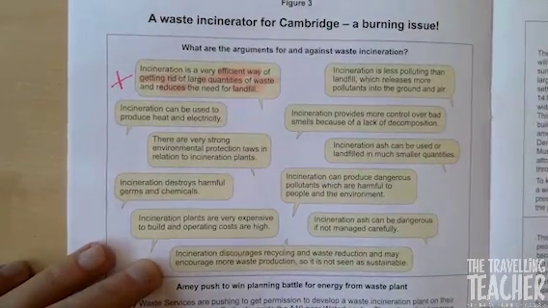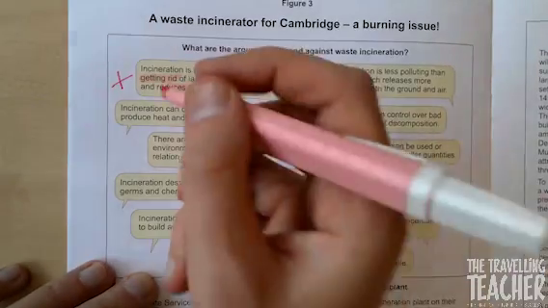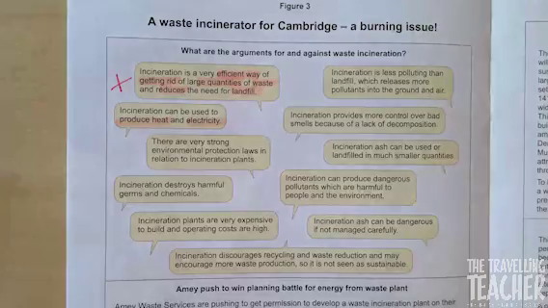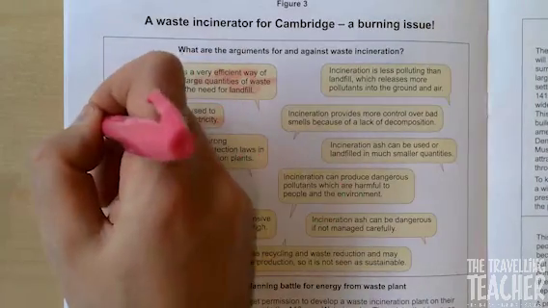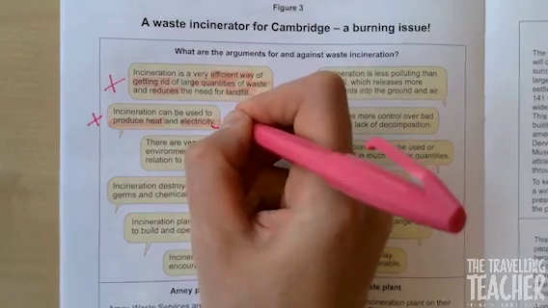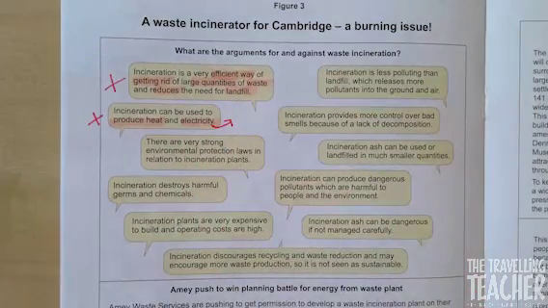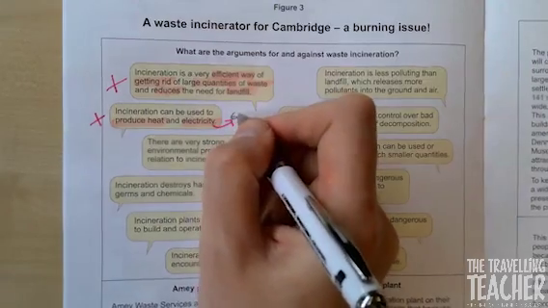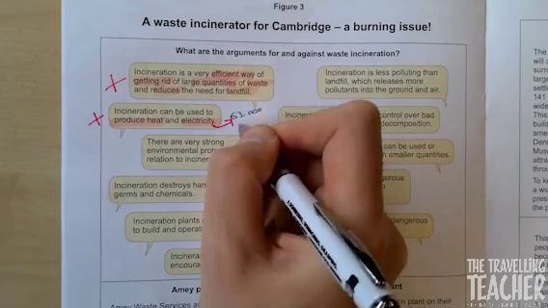Incineration can be used to produce heat and electricity. Heat and electricity. That one, once again, is a positive. If you remember earlier in the booklet, we wrote down how many houses that would help. And the number was 63,000 homes.